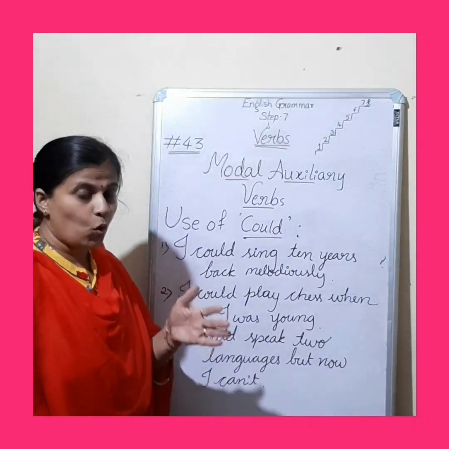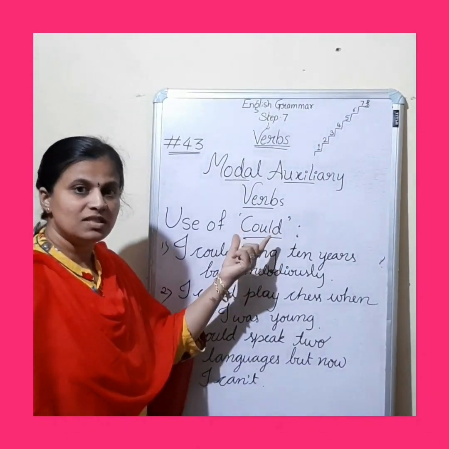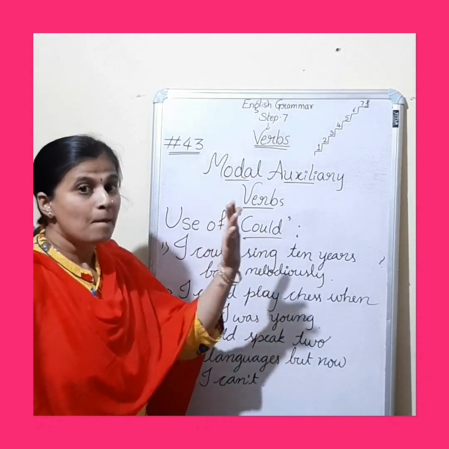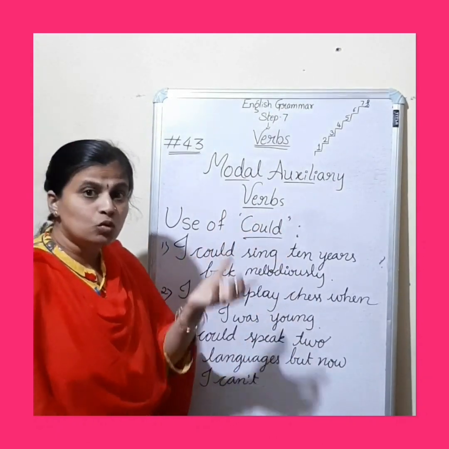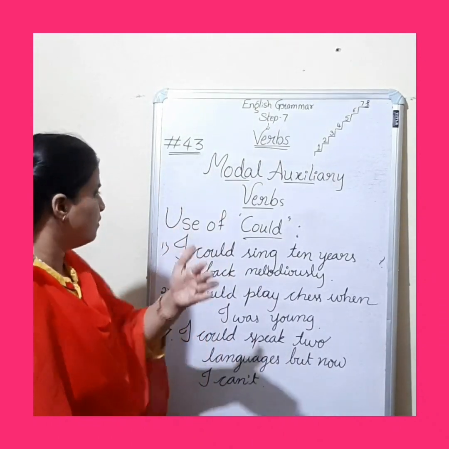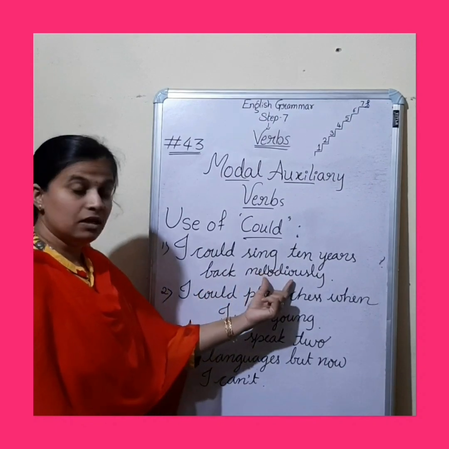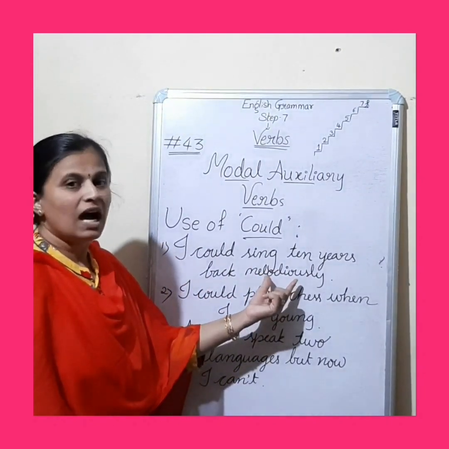So let's have a look over now how could has to be used in sentences when we are talking about the past. As I said, this could word is a past form of can. Let's have a look over. I could sing 10 years back melodiously, but now I can't.